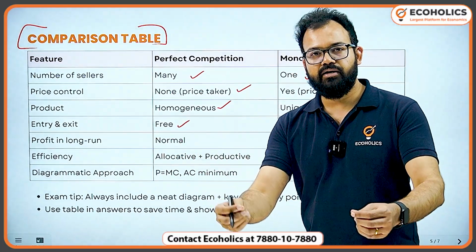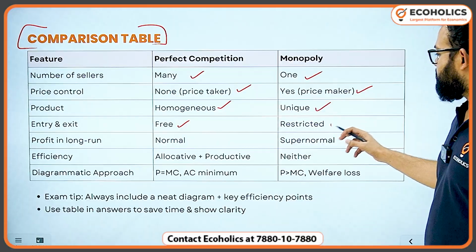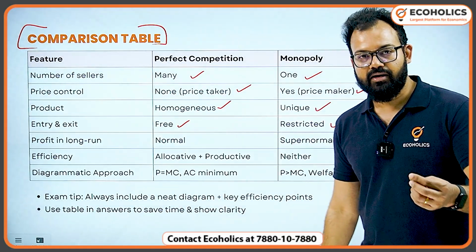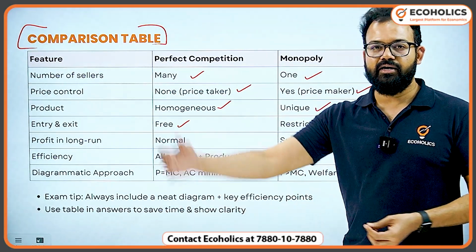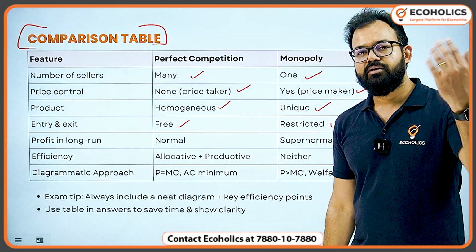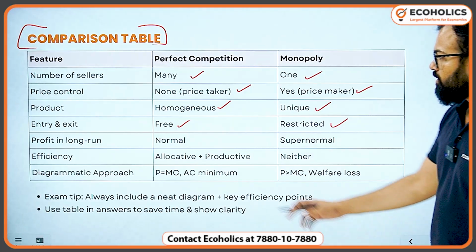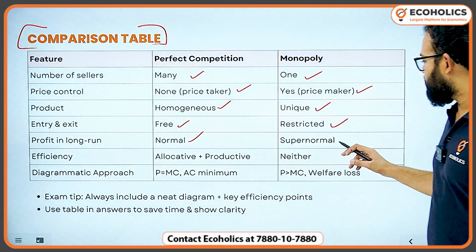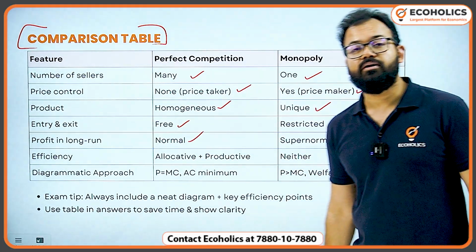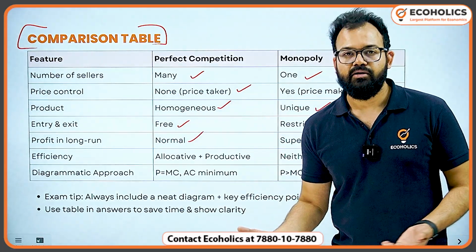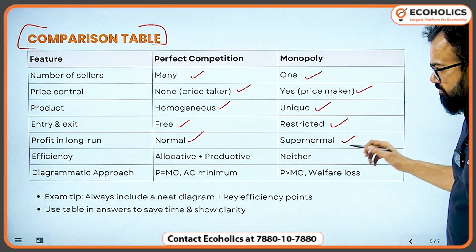Entry and exit: free in perfect competition. You can also make it from tomorrow, but here it is restricted because licensing is there. You have to take permission. You cannot build another Indian Railway, you cannot build, we can say, a metro in your city. Profit: in the long run it's normal in perfect competition, but here it's supernormal. Initially investment is required, but in the long run supernormal profit.